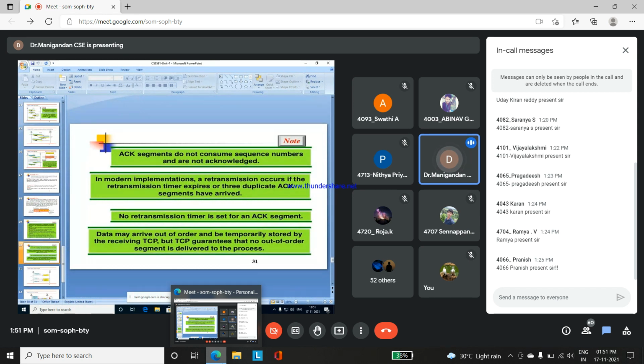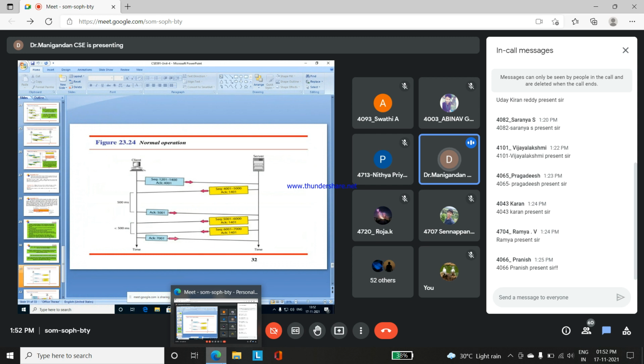Whatever data is delivered from the client side to the server side, or from the server to the client side, there will be a guarantee of the data, given from process to process delivery. Because it is the TCP process, it is a wired transmission. For that wired transmission, the data will be given a guarantee.